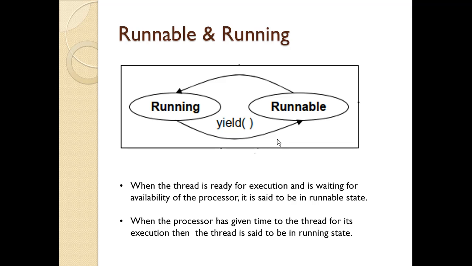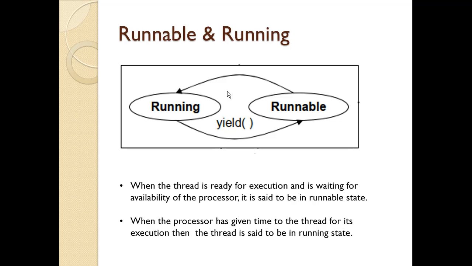But if a thread has higher priority than the thread which is ready for execution, then the thread which is ready for execution relinquishes its control and the CPU will be available for the thread having higher priority. The next state is the running state. When the processor has given time to the thread for its execution, then it is said to be in a running state.